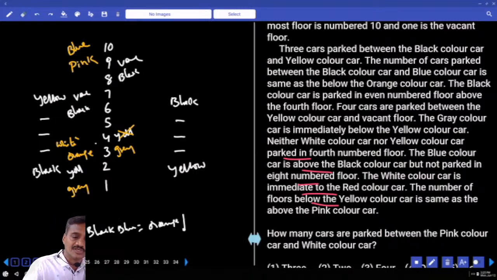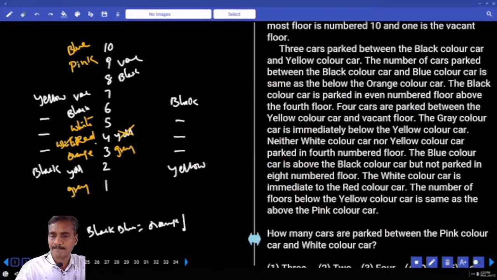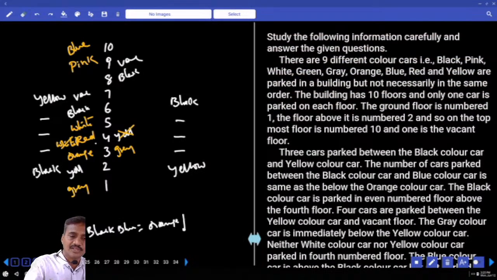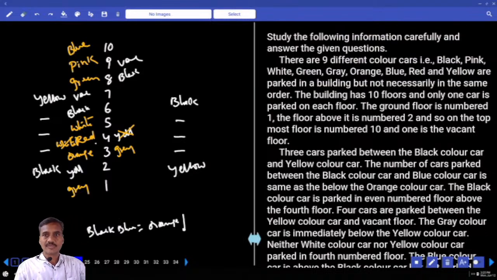Now if pink is here, which two are opposite? White and red are opposite. White cannot be on the 4th floor, so white must be on the 5th floor. If white is on the 5th floor, red must be on the 4th floor. Then what is the only color left over here? Grey, yellow, orange, red, white, black. Green. Now green must be on the 8th. Clear? Now this is about question numbers 24 to 27.